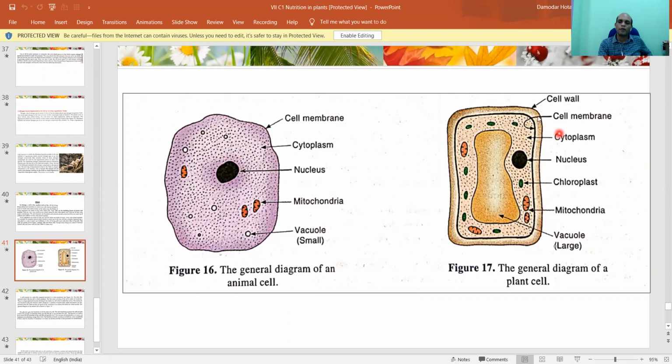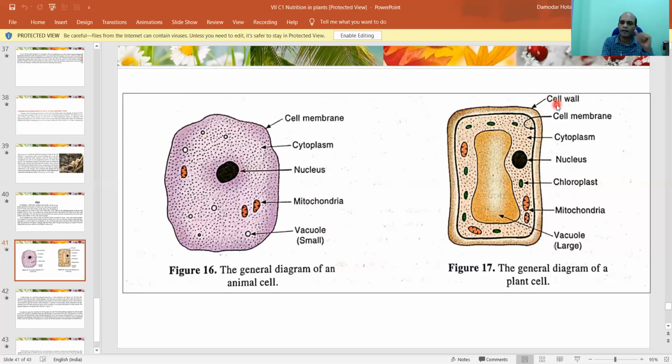The same things are present, but here you see the plant cell boundary is quite different. Take our skin, how do you feel it? It is very soft. If you think of small babies, it is very soft. Even our flesh is soft. But can you think of a plant? It is hard. It gives a definite shape to the plant. That's why it must be strong. Yes or no? That's why here, instead of only a cell membrane, a cell wall is present.